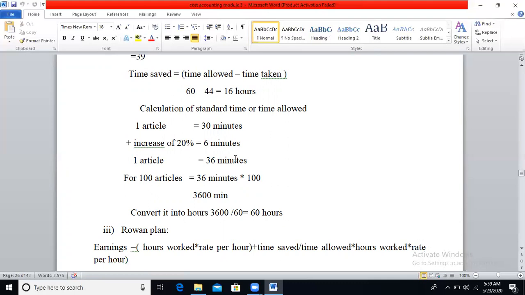First you need to calculate the minutes for one article, then the same minutes will be multiplied by the number of articles produced in a week. Here the number of articles produced in a week is 100. For producing one article, it will take 36 minutes. For producing 100 articles, 36 minutes into 100, it will be 3600 minutes. We need the standard time allowed in hours, so we divide this by 60 minutes. You will get the standard time allowed as 60 hours.